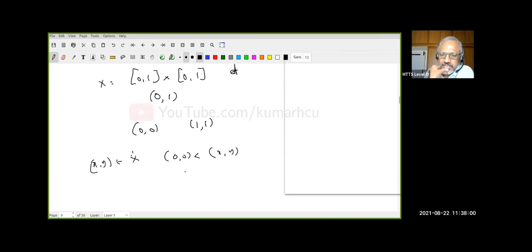Therefore, (0, 0) is less than or equal to (x, y) for every x, y, because equality can hold. Similarly, now let's look at (1, 1). Now x is in [0, 1], therefore x must be less than or equal to 1. That's good enough for me. I don't care about the rest of the relations. Therefore, (x, y) is less than or equal to (1, 1). These are the two special elements.